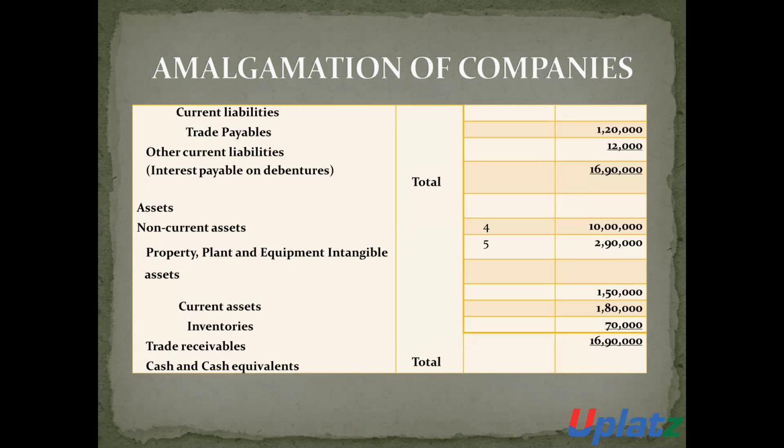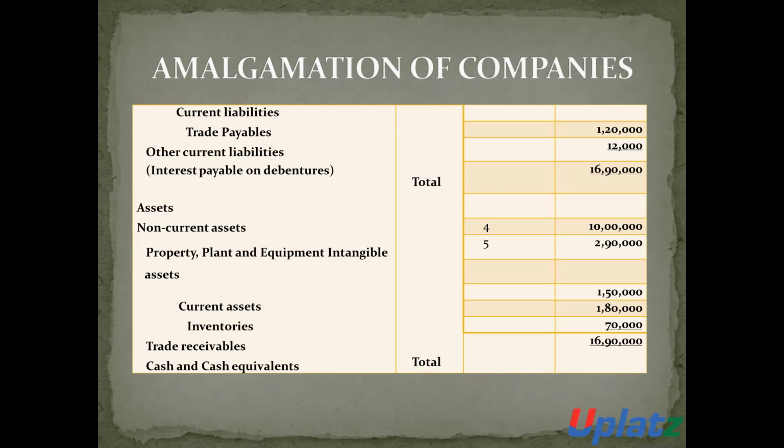Current liabilities, trade payables. In the current liabilities, there is trade payables of 1,20,000. Other current liability 12,000. So the total of the liability side is 16,90,000. Now in the asset side, the non-current assets